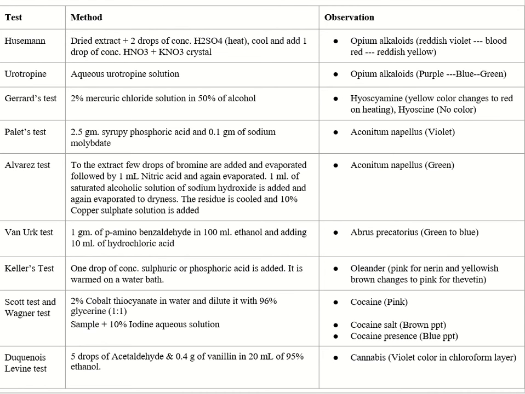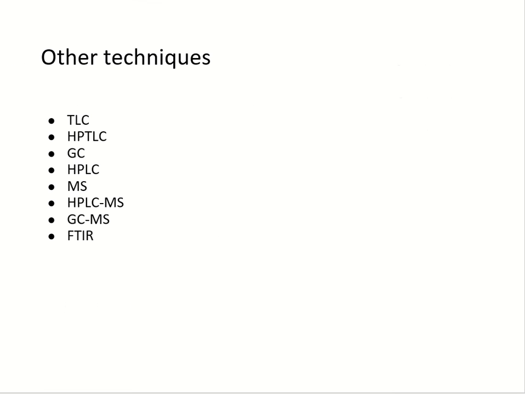Duquenois-Levine test, in which 5 drops of acetaldehyde and 0.4 grams of vanillin in 20 ml 95% ethanol are used as reagent. Cannabis gives violet color in chloroform layer. Other techniques for the identification of plant poisons are TLC, HPTLC, GC, HPLC, MS, GC-MS, FTIR, and so on.